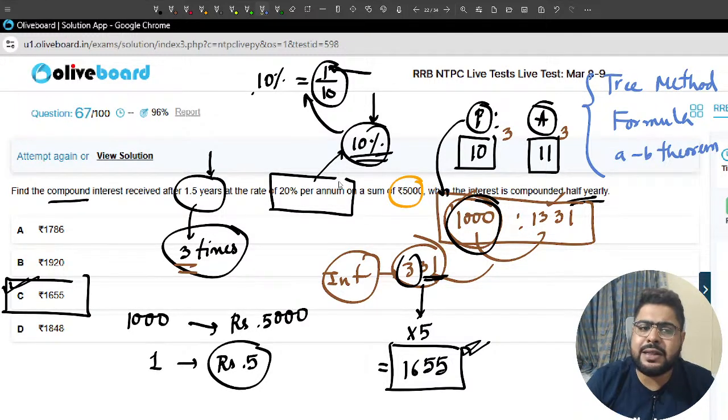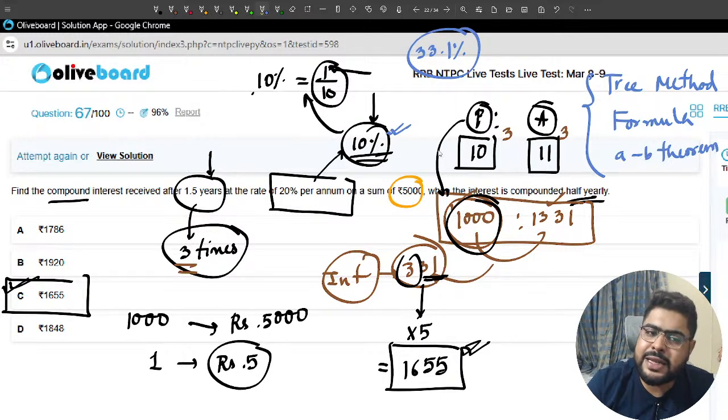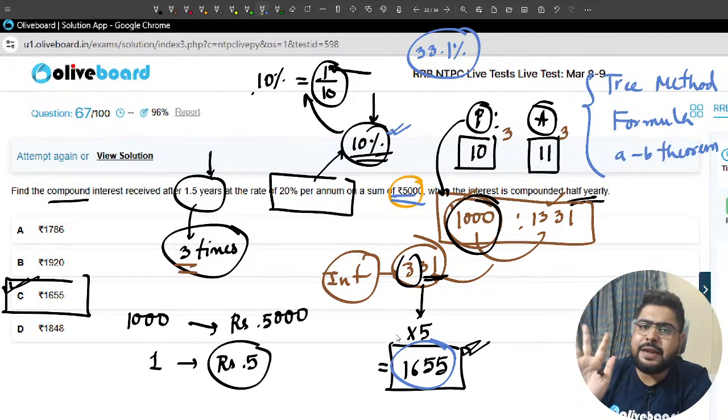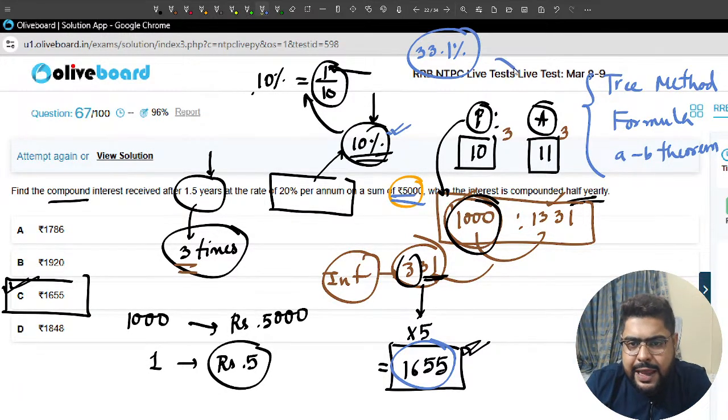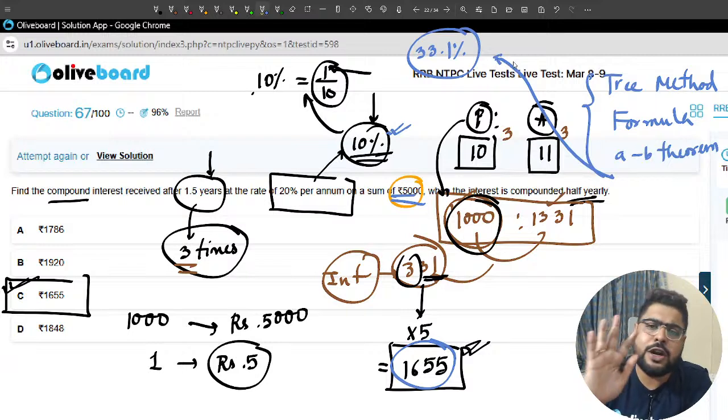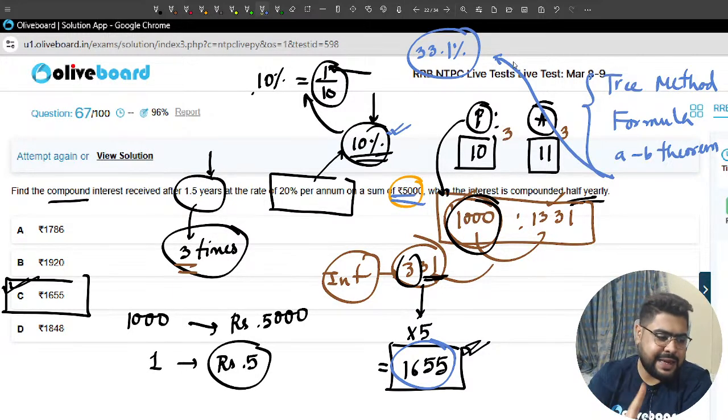With the AB theorem, 10% rate of interest in 3 years becomes 33.1%. So your answer will be 33.1% of this. Again you do, you'll get the same answer. Clear everyone? So you can use the AB theorem also in this case. This will not be very difficult. I hope this is clear. The second method, third method.